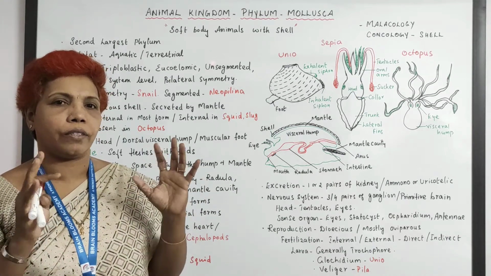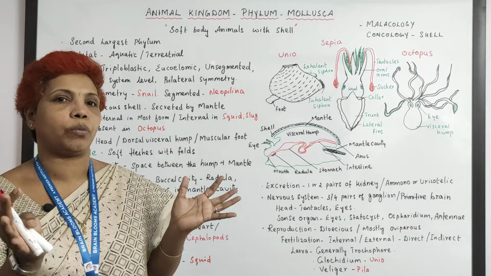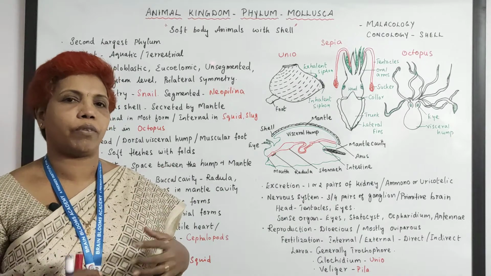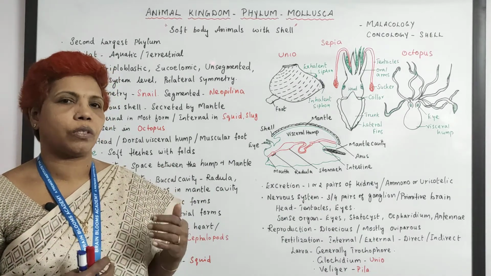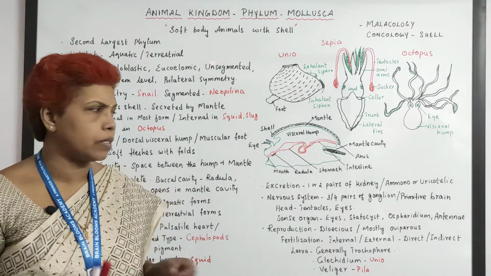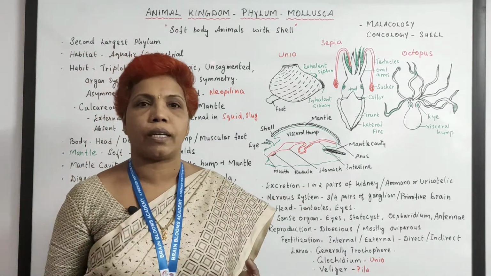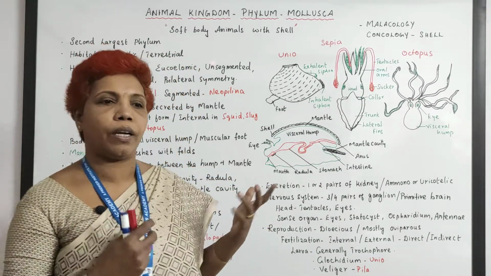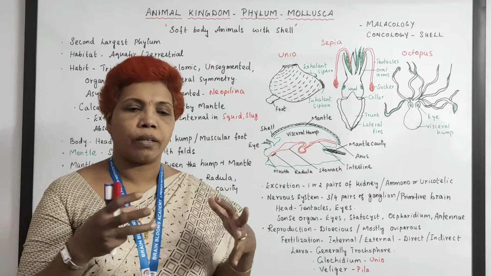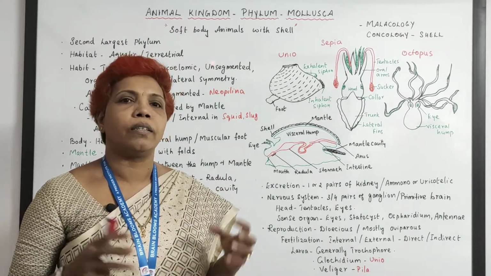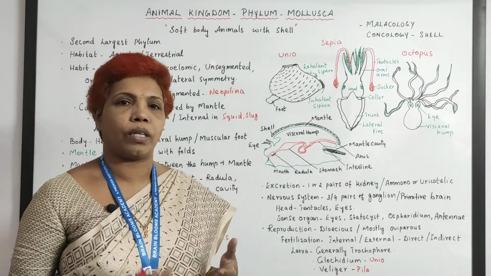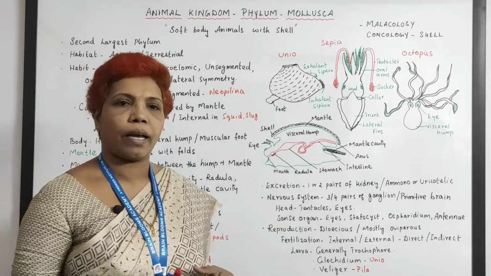So it is something designed. Later on everything clubbed to become a single heart with 2 chambers, 3 chambers, 4 chambers, as it ends up in the evolution. So the circulatory system is good here. And the excretory system has 1 or 2 pairs of kidneys. It is not like individual nephridia or nephrostoma, nothing like that. It is a kidney, which has the entire structure inside, removing the metabolic waste and releasing it from the body. That also releases into the mantle cavity.